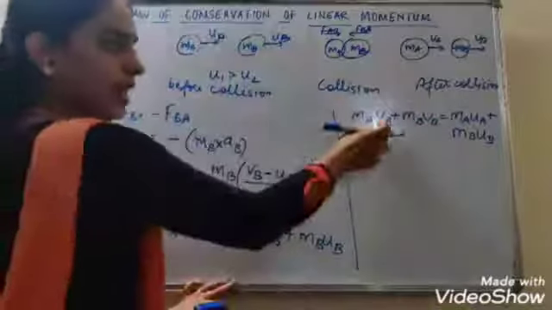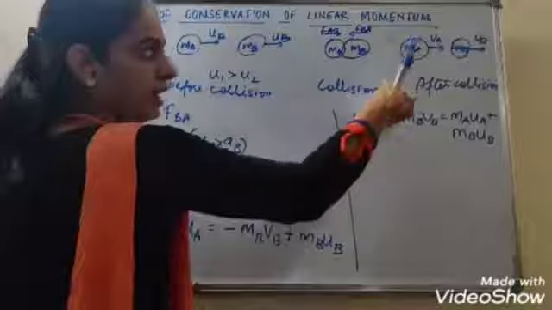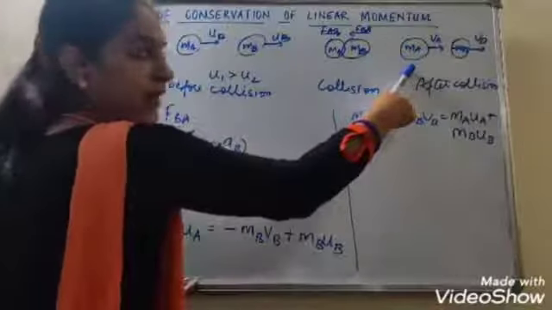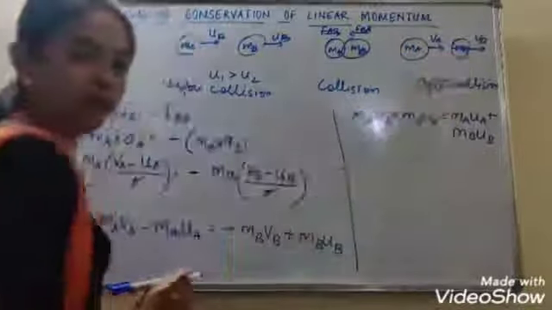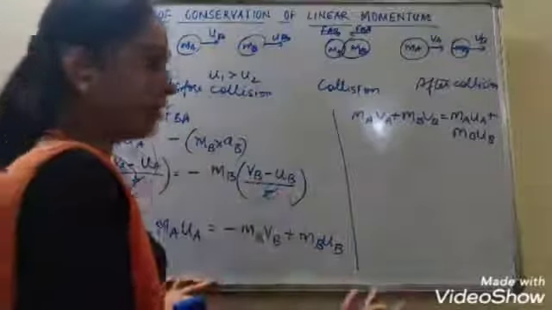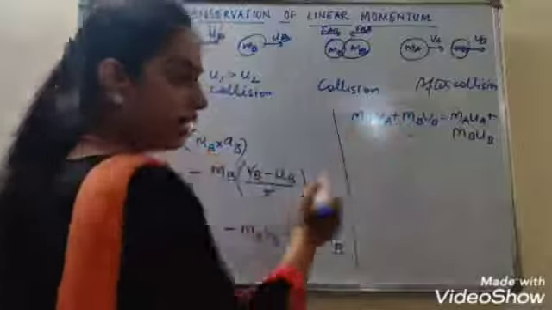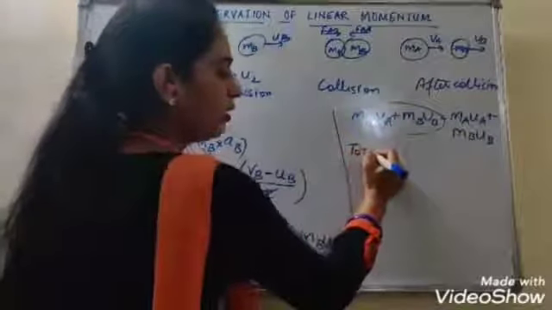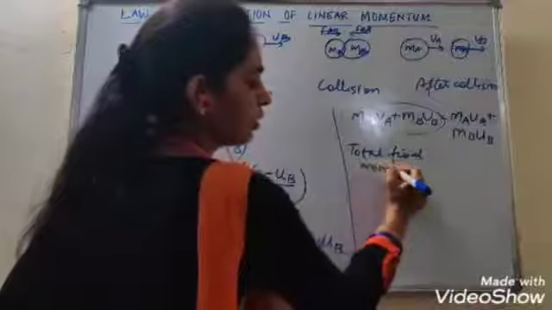Right? What is MAVA? MAVA is final momentum of body A and MBVB is final momentum of body B. Velocity after collision will become the final momentum. So this whole thing becomes total final momentum of the system.